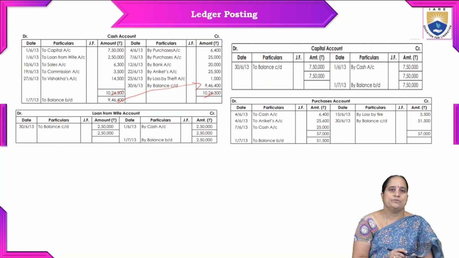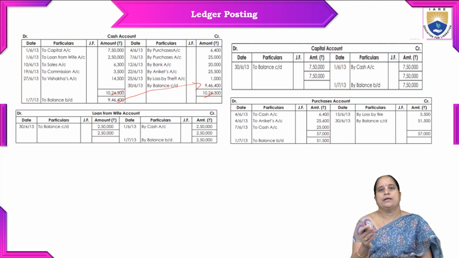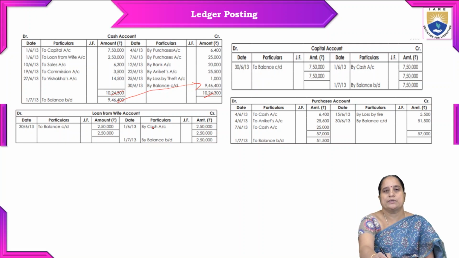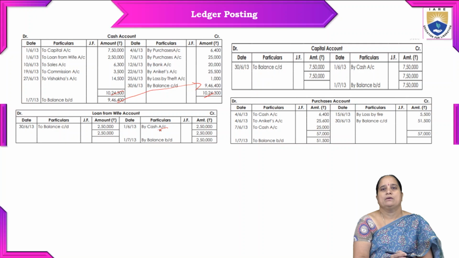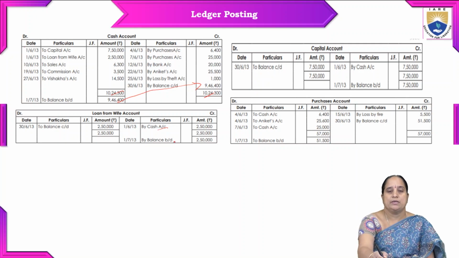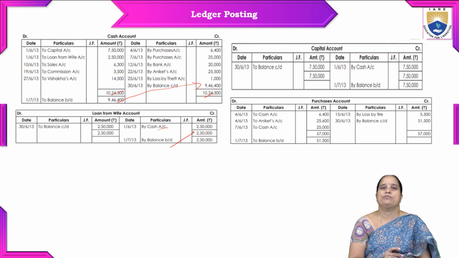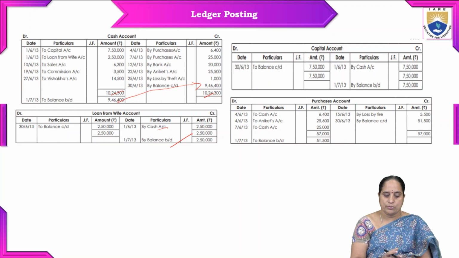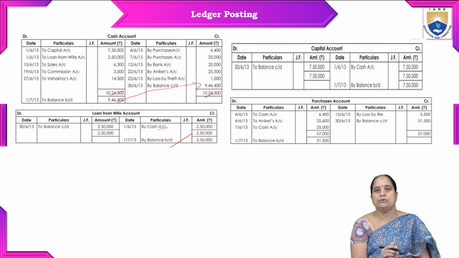On 30th June, to balance carried down 2,50,000, and on the credit side also it remains the same. He brought it by cash, so here the balance remains the same 2,50,000. There is no extra amount. So like that we tally both debit and credit totals.